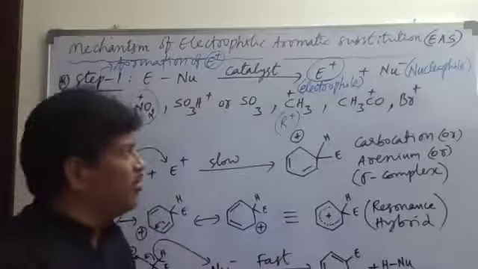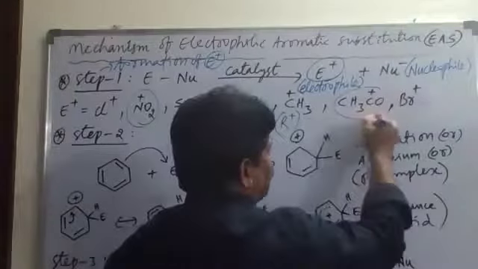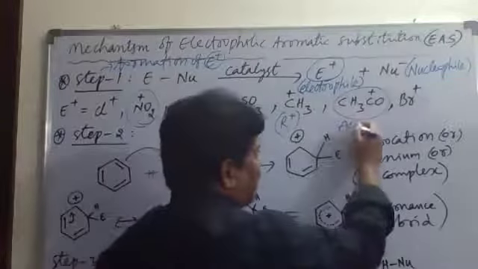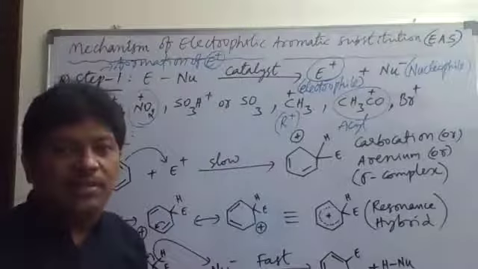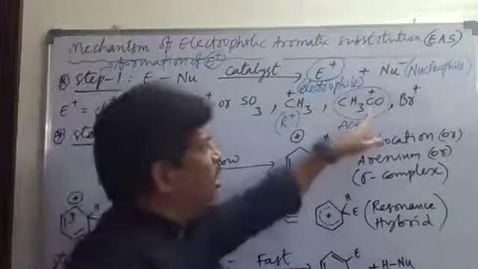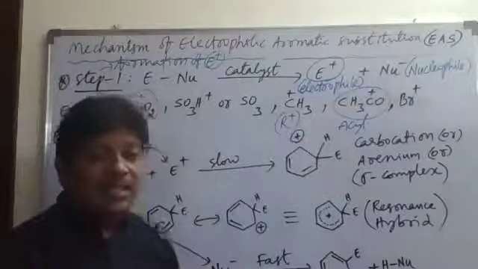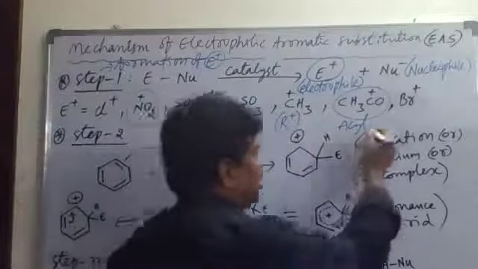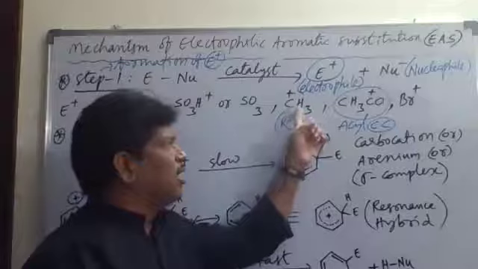So commonly we say alkylation. The next electrophile is CH3CO plus. This CH3CO plus is called the acyl ion, the acyl carbocation. Carbocation generally means carbon with a positive charge. Here it is an alkyl carbocation, and here it is an acyl carbocation.